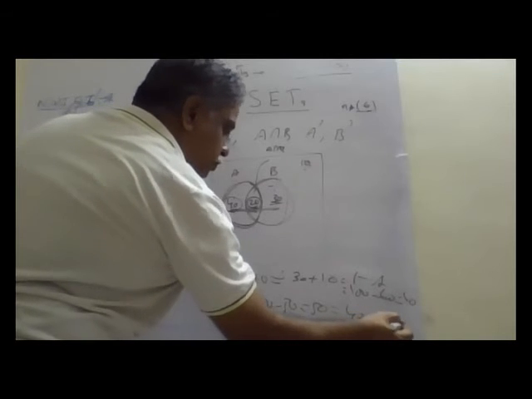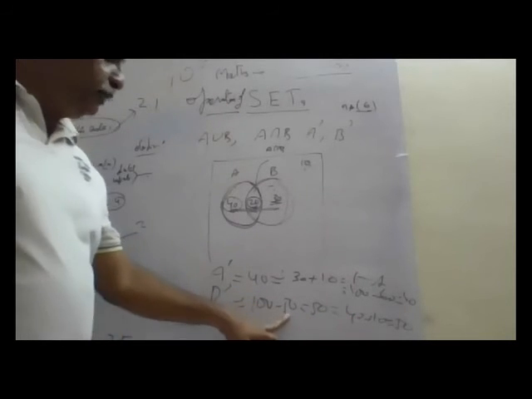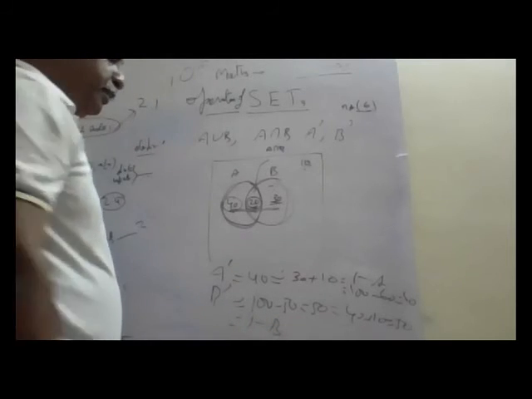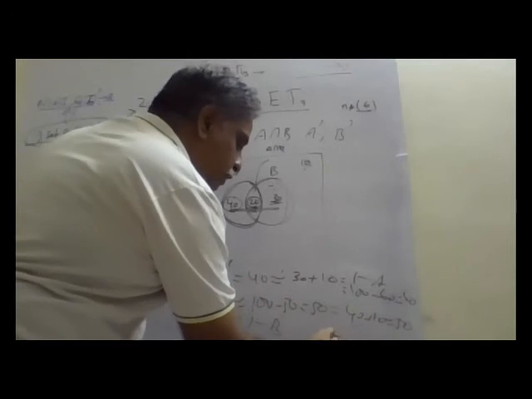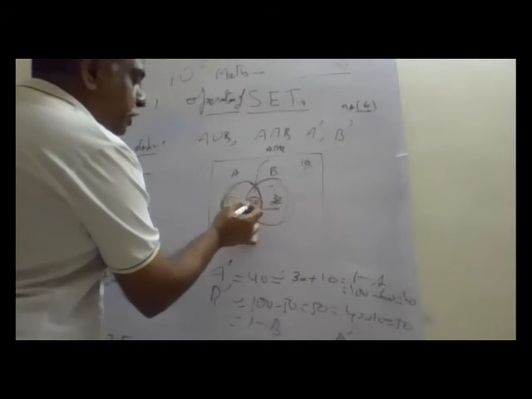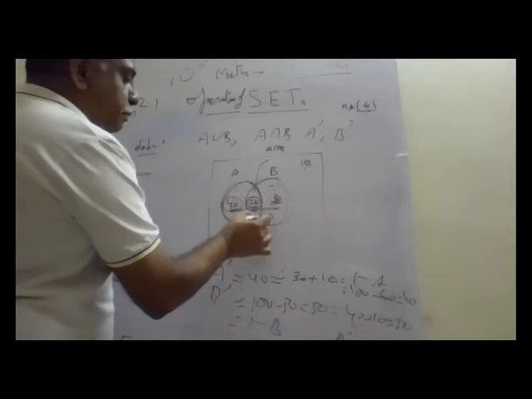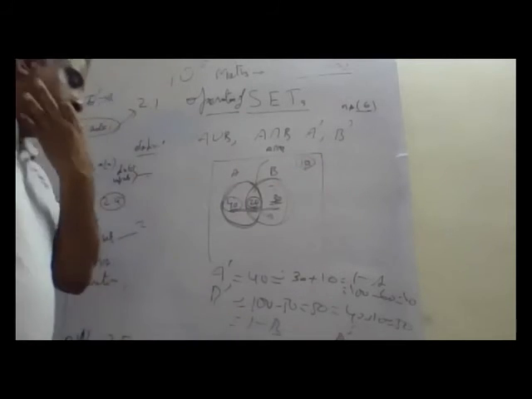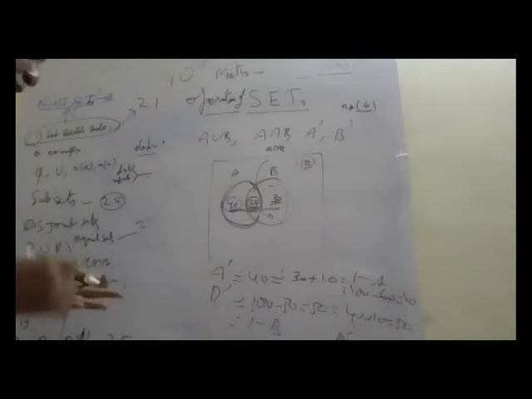In both ways it is okay. 100 minus 50 means the universal set minus B. 40 plus 20 means what? This 20 also belongs to B. So B dash is 40 plus 10, 50. Okay?